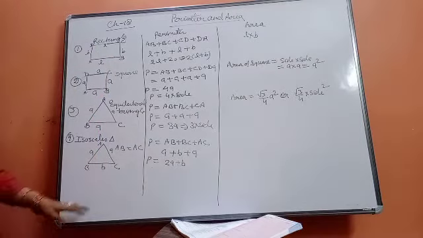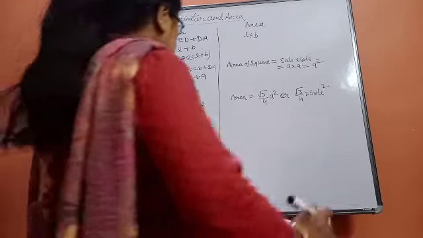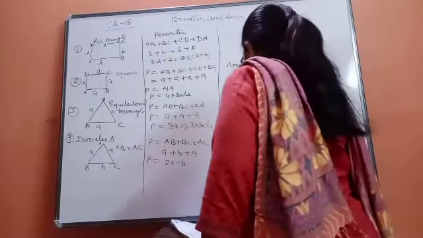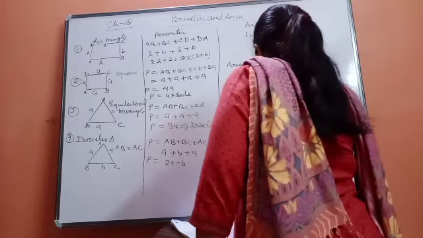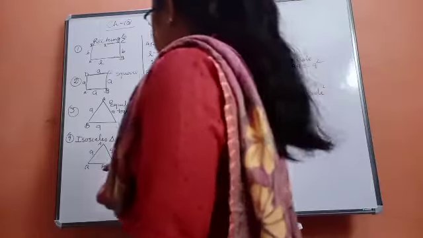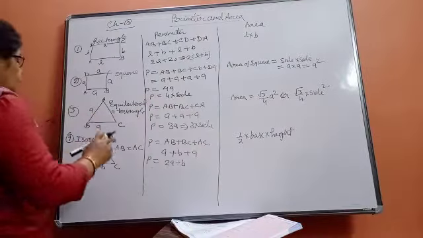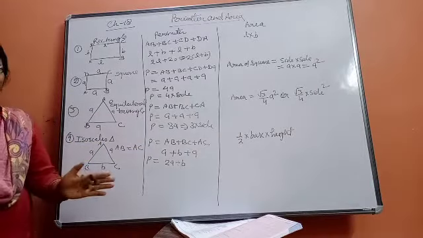To calculate its area, we will apply the formula for the isosceles triangle: 1 upon 2 into base into height. In your question, you will not be asked to calculate the area of an equilateral or isosceles triangle specifically like that.